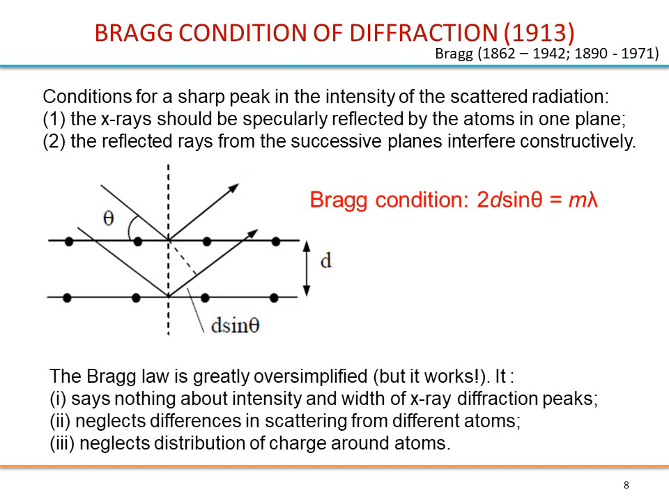There are different problems with this. It works, no problem with that, but it's not very complete, let's say. It looks oversimplified. First, it says nothing about the intensity and width of X-ray diffraction peaks, because it only gives a direction. So actually, the direction will be given by theta. It neglects the differences in scattering from different atoms, because it just considers planes. So the electronic distribution within the plane is not considered. All right, so oversimplified.